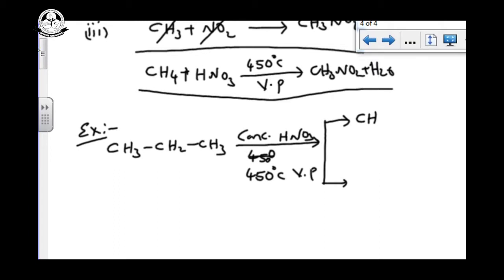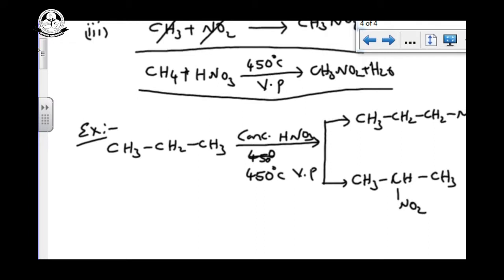If it is attached to the primary carbon, we get the compound like this: CH3, CH2, CH2, NO2, or propyl nitrate. Now if it is attached to the second carbon, it will come like this. Now, which is the major product and which is the minor product?